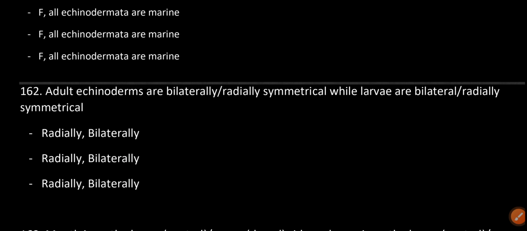Adult echinoderms are radially symmetrical, while larvae are bilaterally symmetrical.